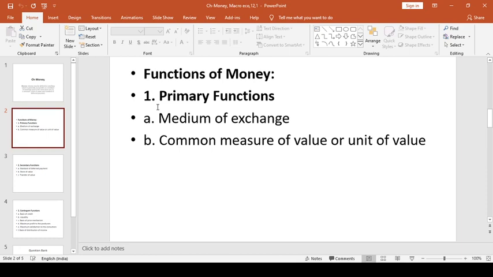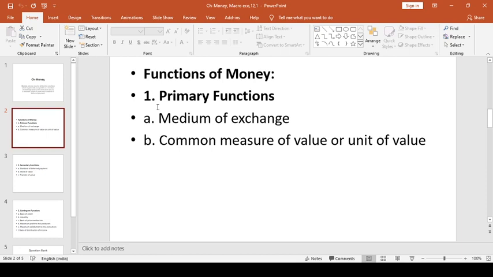Then after that we have the next function, that is a measure of value, the second function of money and part of the primary functions, that is a common measure of value or unit of value. Money as a measure of value means that money works as a common denomination in which values of all goods and services are expressed. By reducing the value of goods and services to a single unit, it becomes very easy to find out the exchange ratios between them and compare their prices.